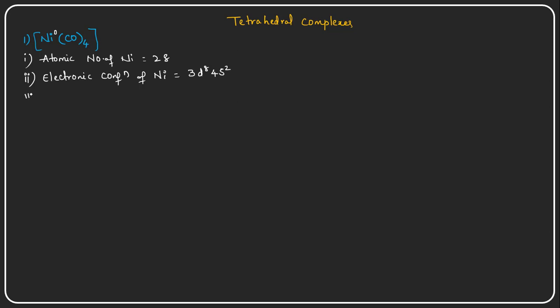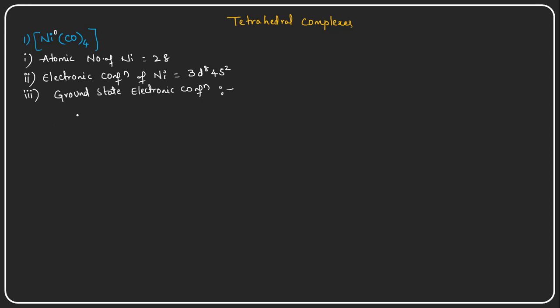And what will be the third point now? The third point is the ground state electronic configuration. What is the ground state electronic configuration of the nickel? Nickel present in this particular complex is 3d8 4s2, right?